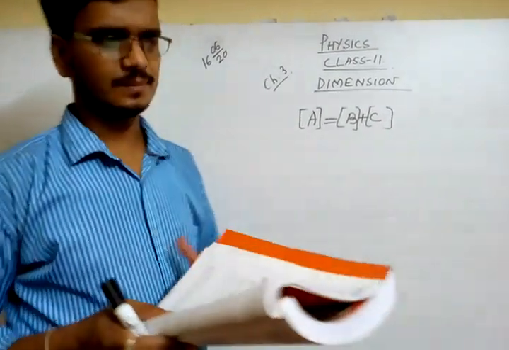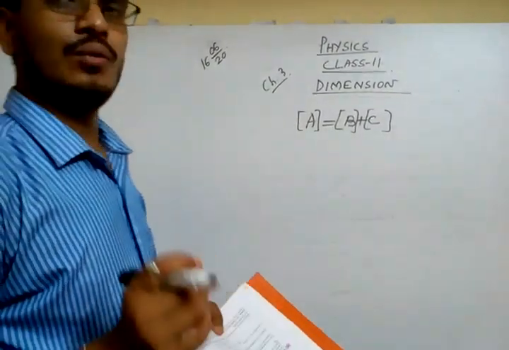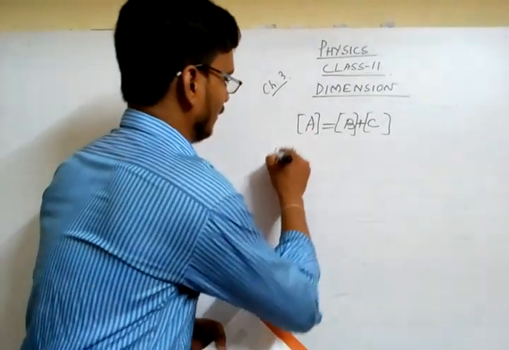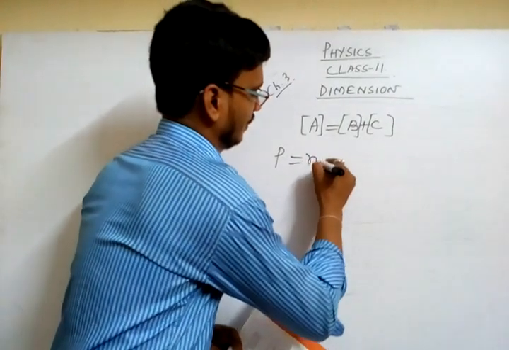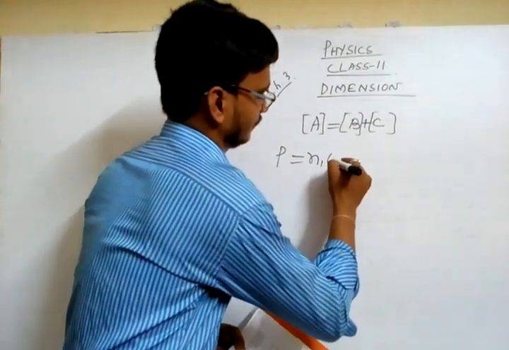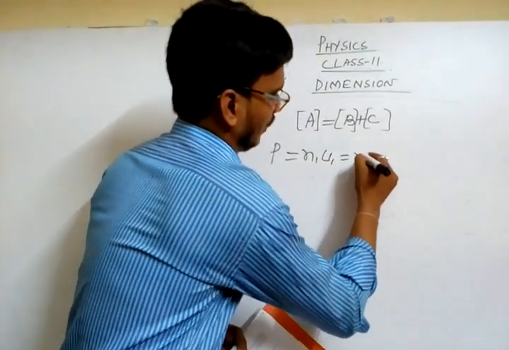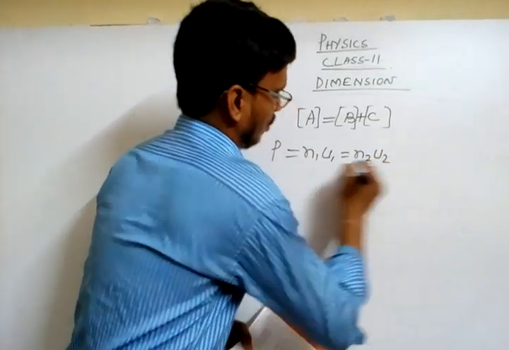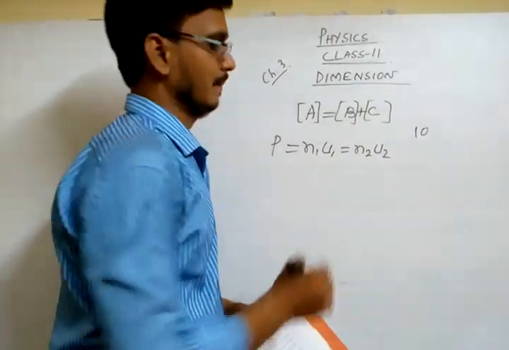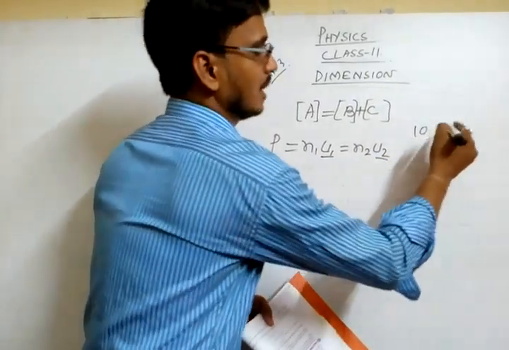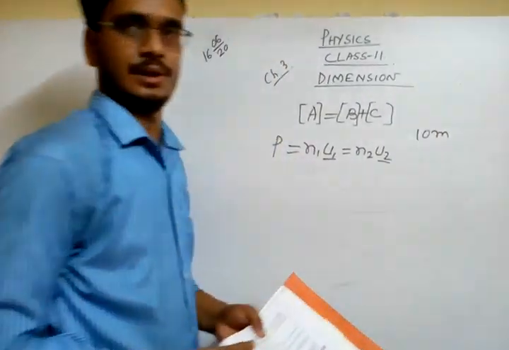For example, given that N1 U1 equals N2 U2, where N is any number, for example 10, 12, and U1, U2 are the units, for example meter or centimeter.